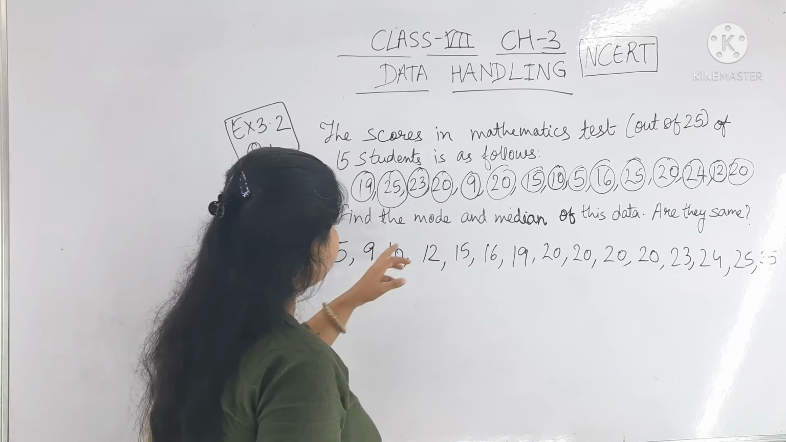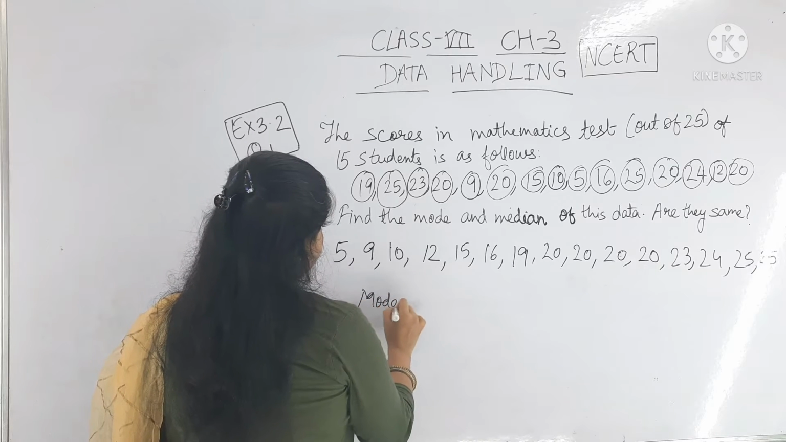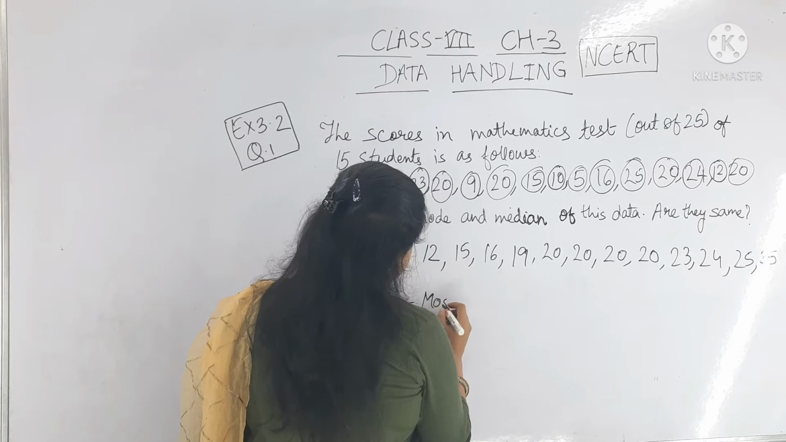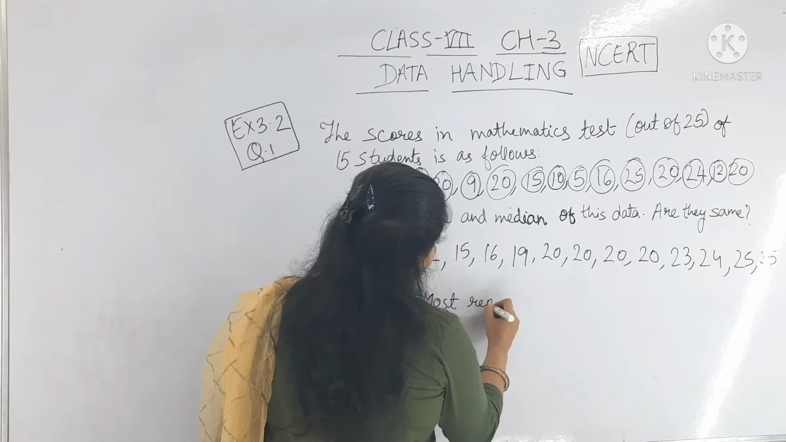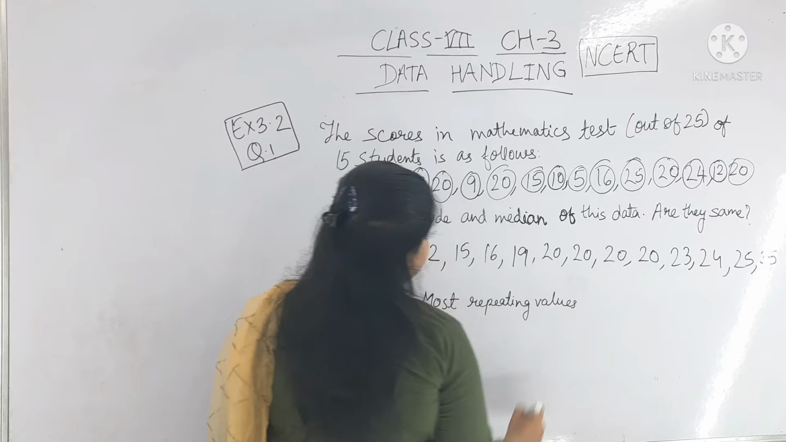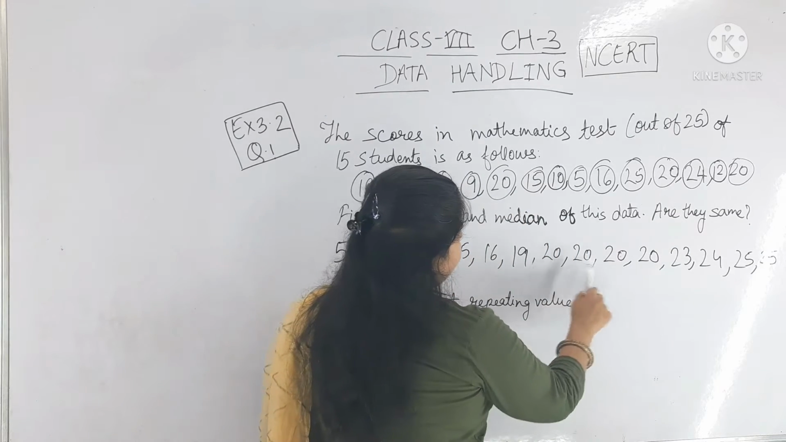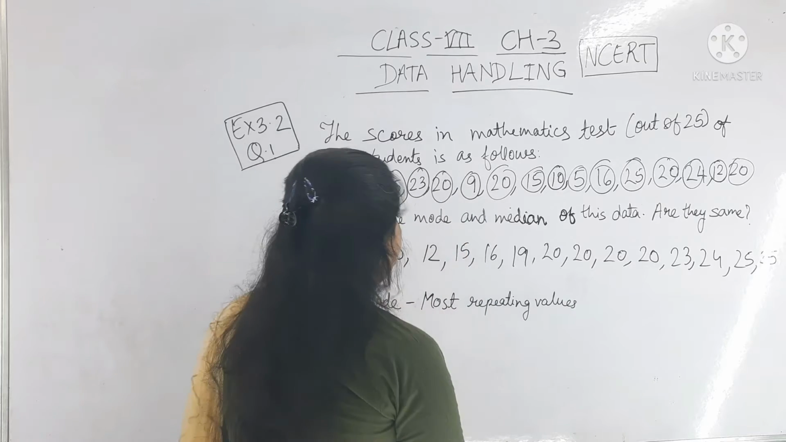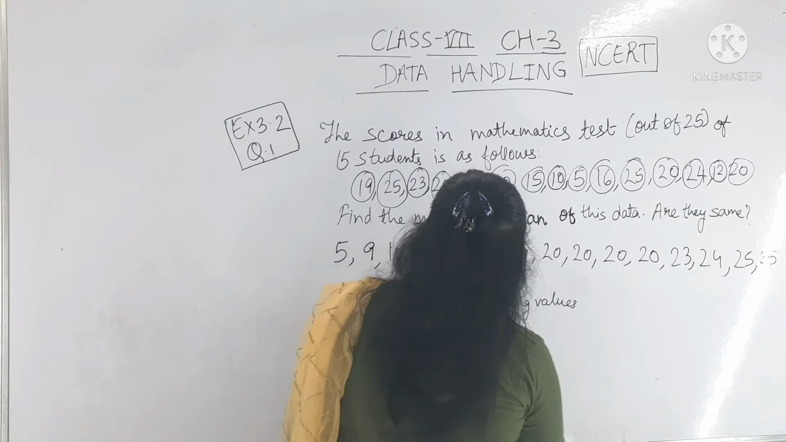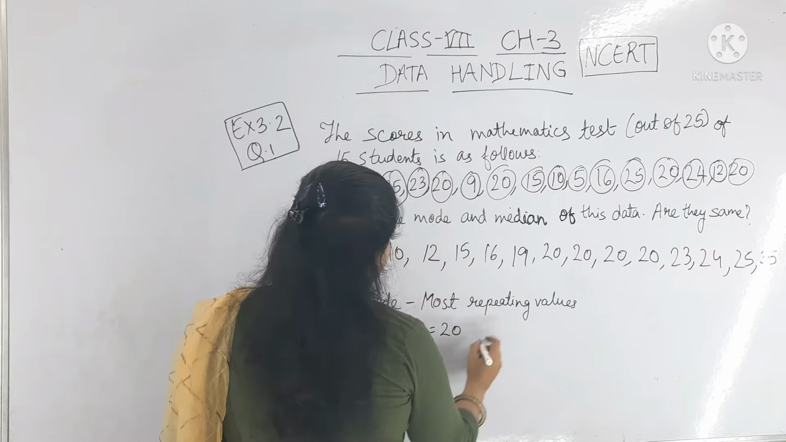Okay, so we have to find the mode. What is mode? That is the highest frequency, or the most repeating value. You can see this 25 occurs 2 times. Here 20 is 4 times, and all the others are single values. So mode is equal to 20 here.